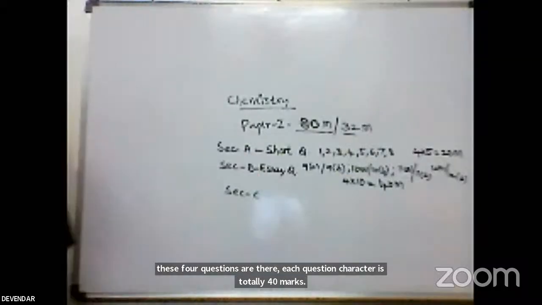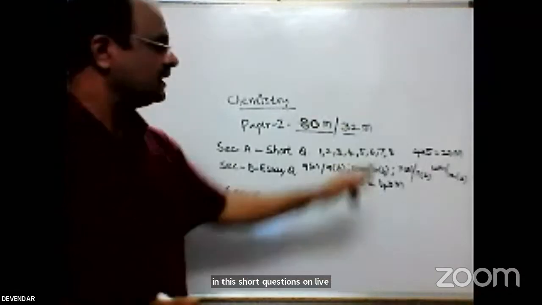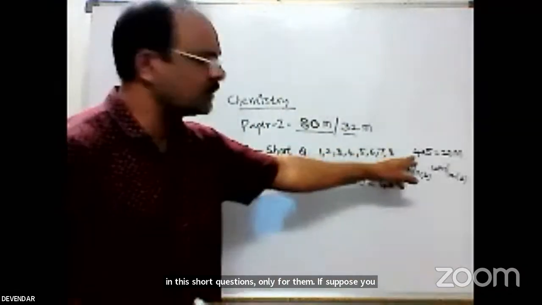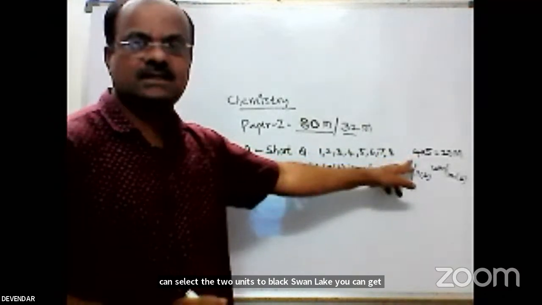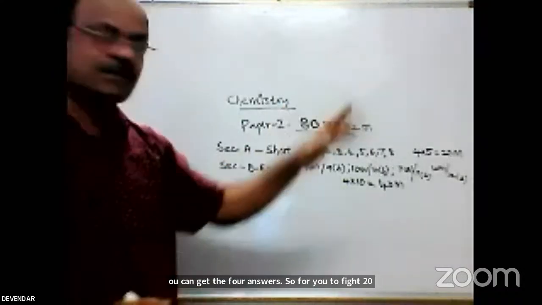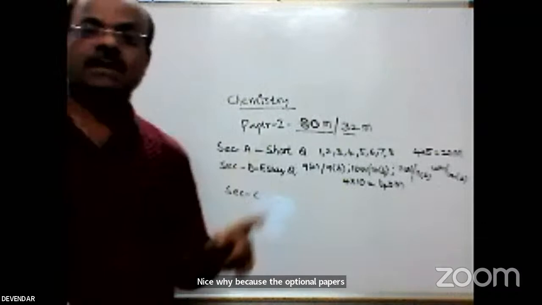See how easy it is. In the short type questions, you have to attempt only 4. If you select just 2 units, 2 blocks, you can get the 4 answers. So 4 into 5, 20 marks, you can get. Why 2 blocks? Because the optional paper consists of 4 blocks only.